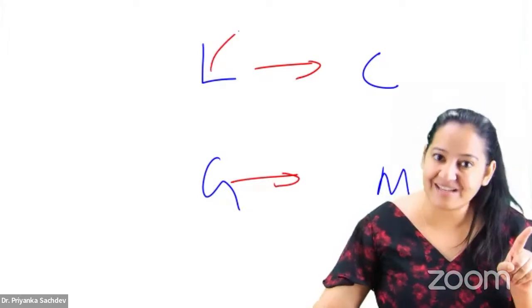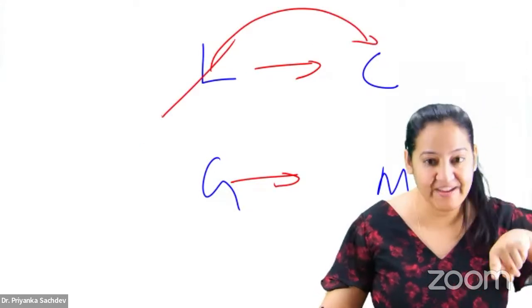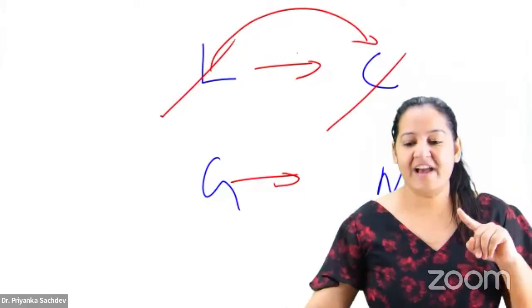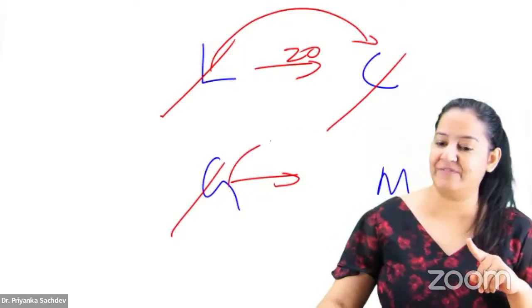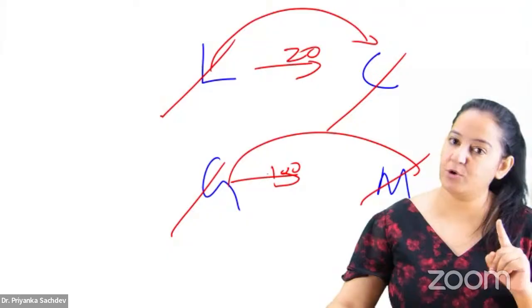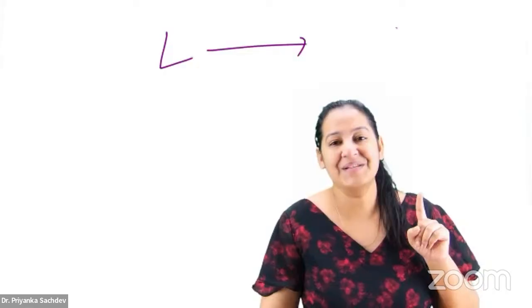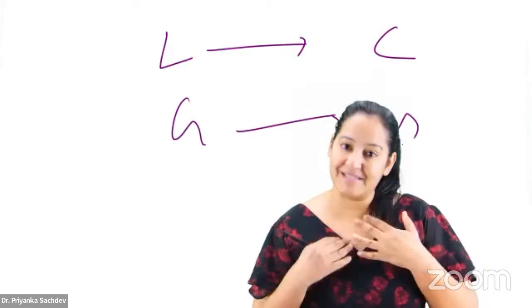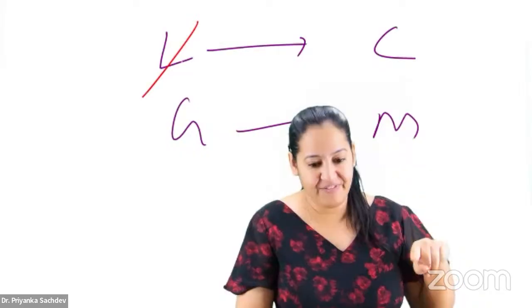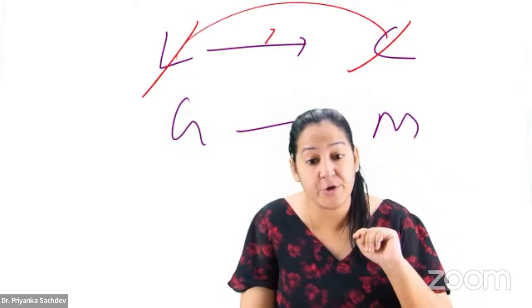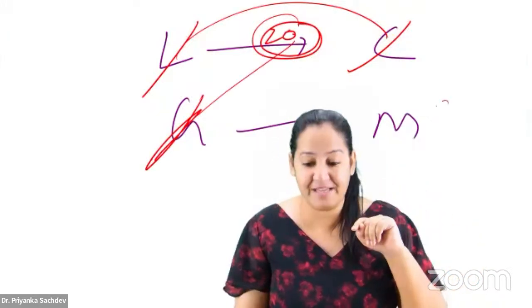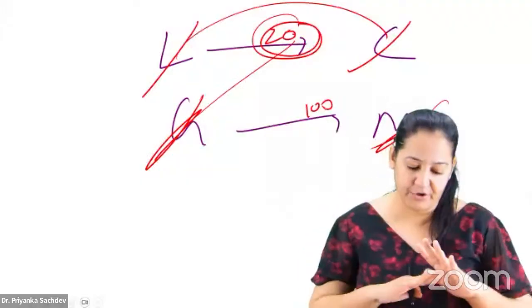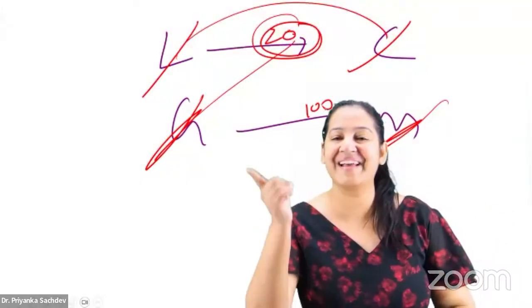So Lancefield has done classification based on C carbohydrate into 20 types. So Lucknow City, 20. And Griffith has done classification on M protein into 100 types. So good morning, 100. What is my mnemonic? I will never forget. Lucknow City, good morning. This is how I learned and I never forget. Among the 20 groups, group A is important, and A is classified by Griffith based on M protein into 100 types, from 1 to 100. And you will never forget. The mnemonic is Lucknow City, good morning.